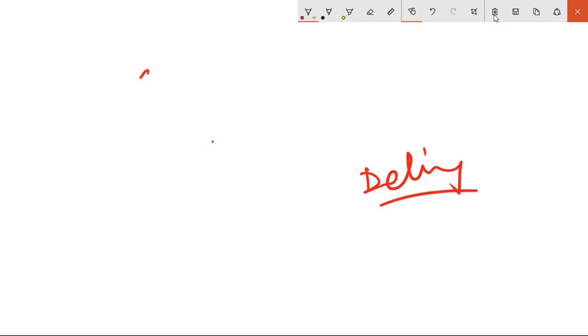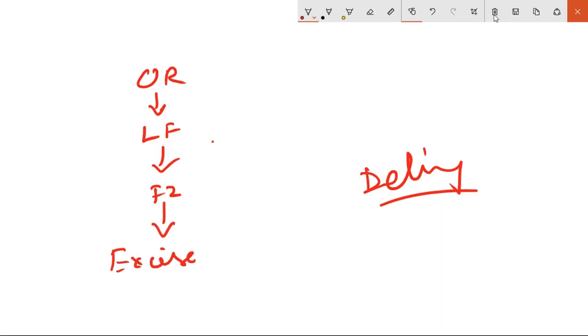the process runs like this: order, delivery, invoice, and excise invoice. We have three invoices, right? Excise invoice, commercial invoice, and pro forma invoice. This is the commercial invoice. This is the excise invoice. Excise duty is not related to sales. Okay, excise duty is related to manufacturing.